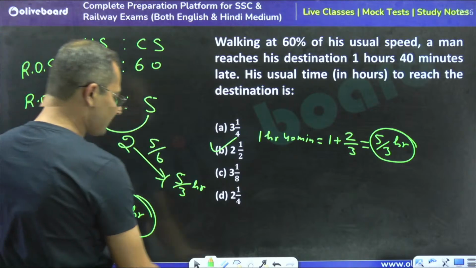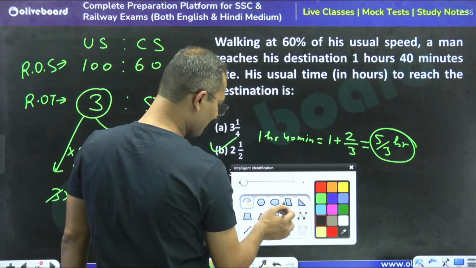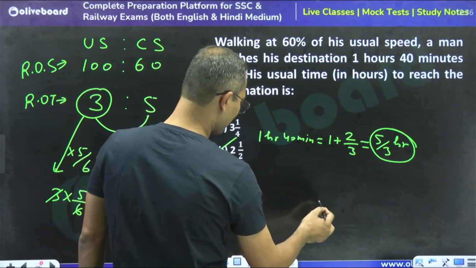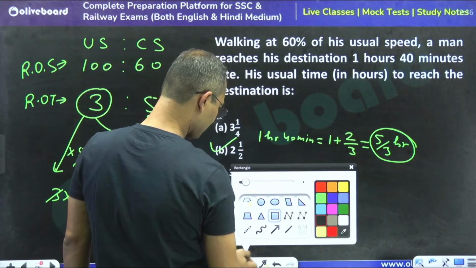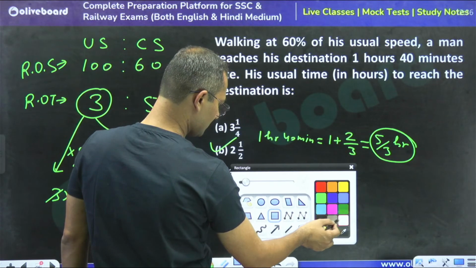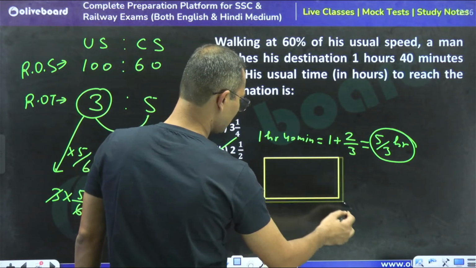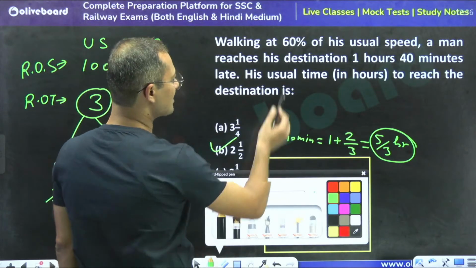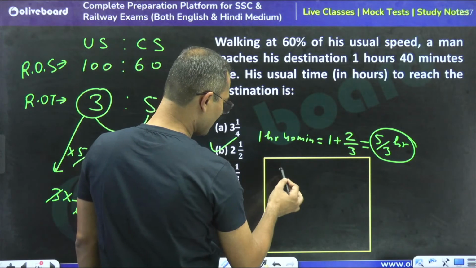If the concept is clear, we can use the same technique in fraction mode. 60% means 3 by 5.